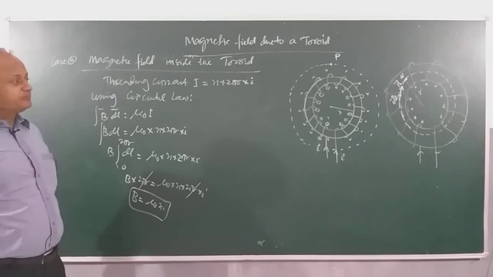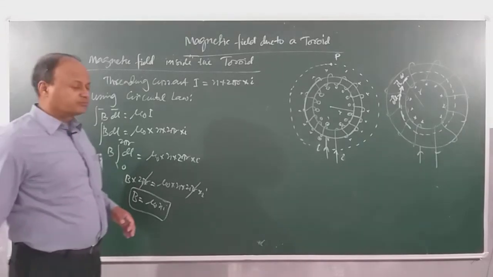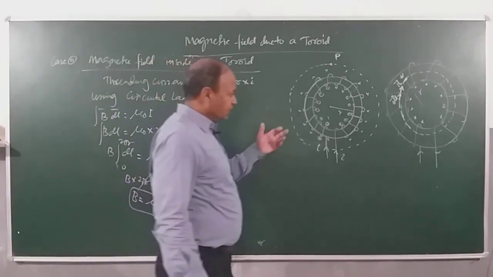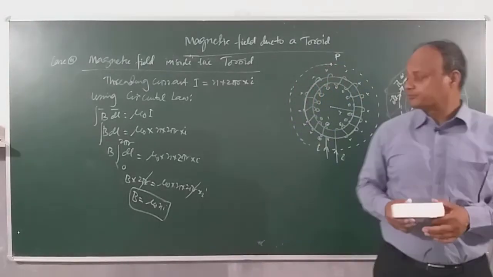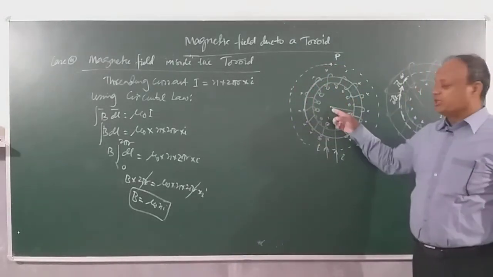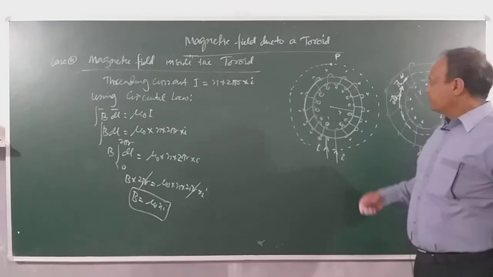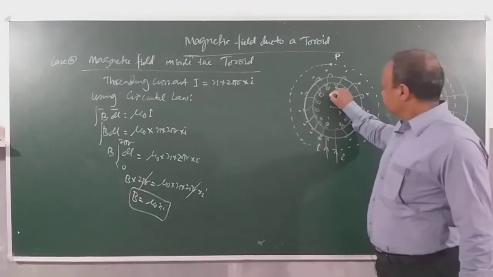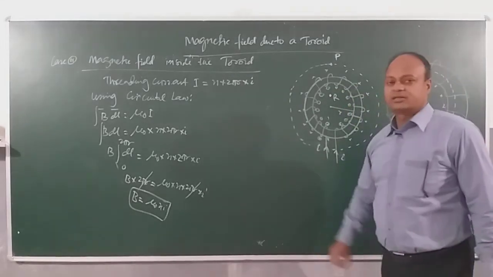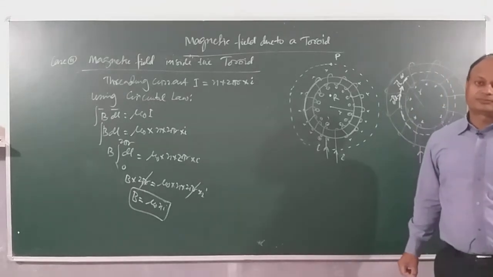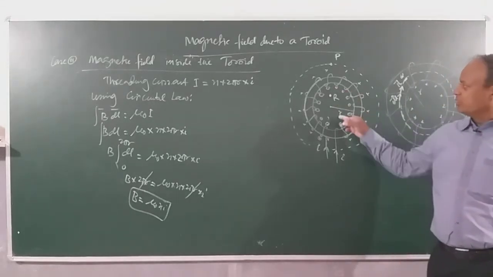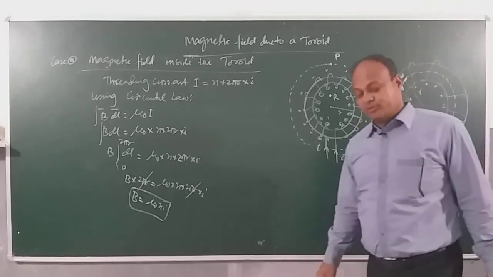Now let us see what will happen if we take a point between the toroid and the center. Suppose I take a point here as R. If I take a point between the toroid and the center, then what will be the magnetic field?